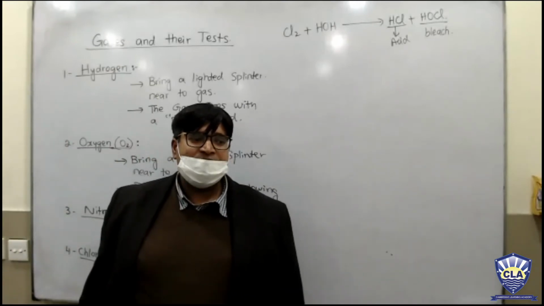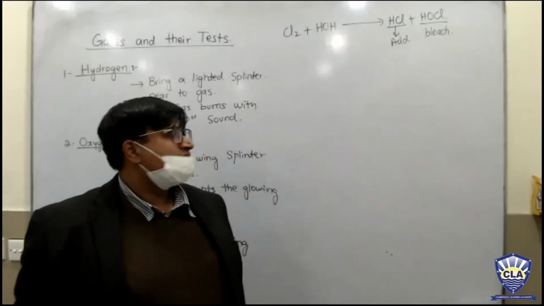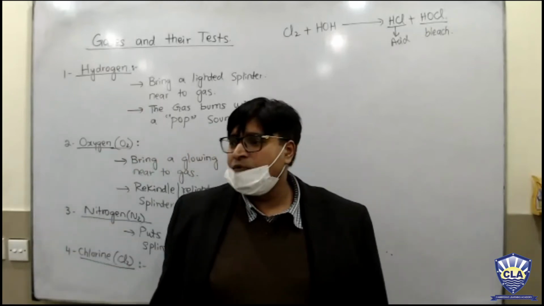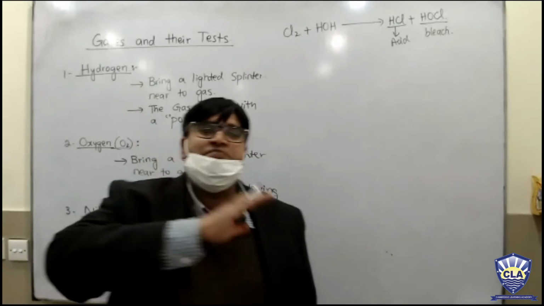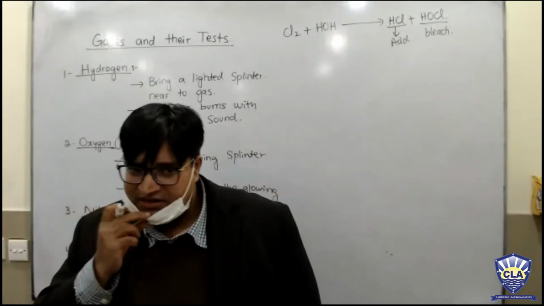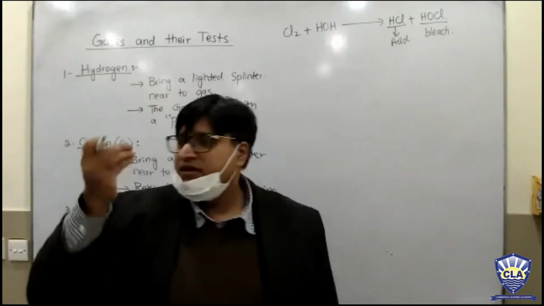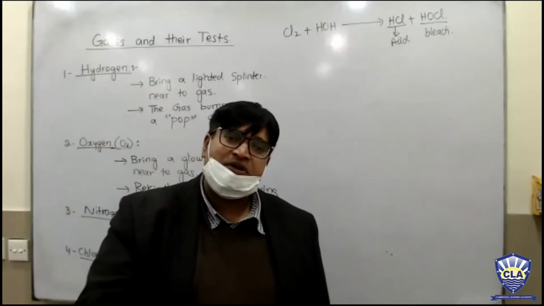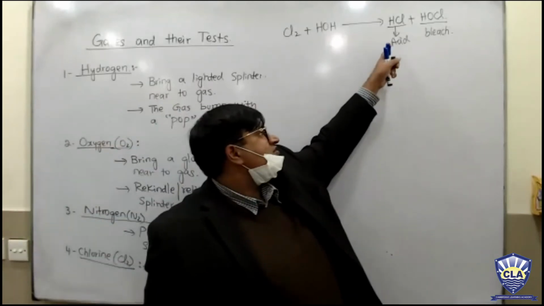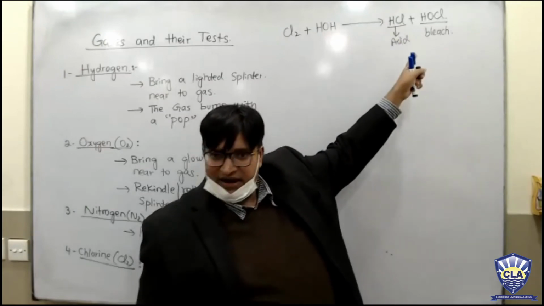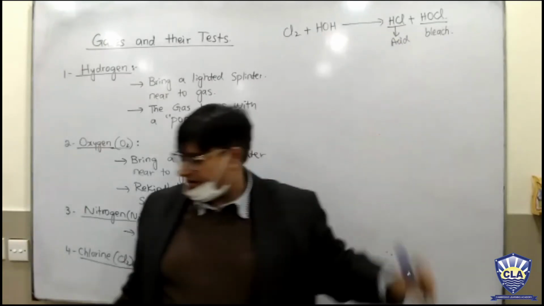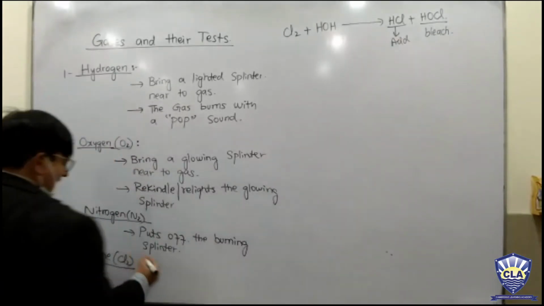Okay, so remember, my dear students, if you bring a moist red litmus paper near to the chlorine gas, it will bleach it, it will make it white. And if you bring a moist blue litmus paper to it, first of all, due to the presence of acid, it will make it red and then bleach it. You got it? So the 2 tests up there.